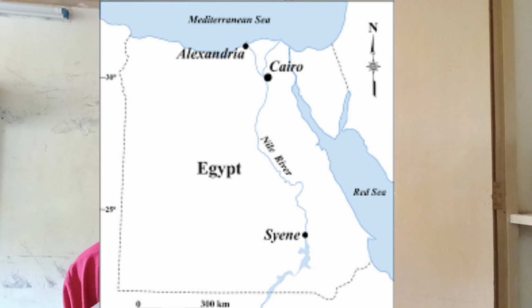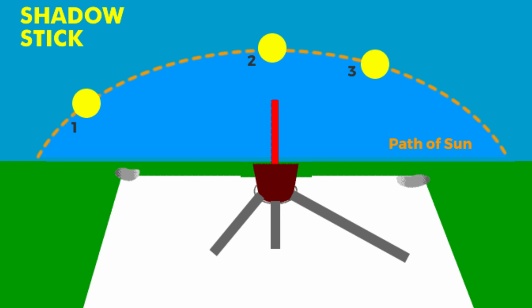Eratosthenes was a Greek mathematician, philosopher, and astronomer who lived in 240 BC. Now he knew for a fact that in a city known as Syene, modern-day Aswan in Egypt, at midday the sun was directly overhead, and that meant that no shadow was cast. But at the same time, in Alexandria, he noticed that a post cast a perfect shadow.